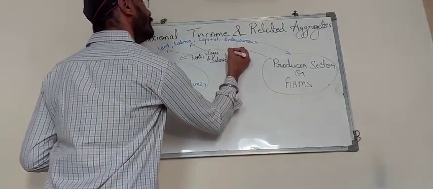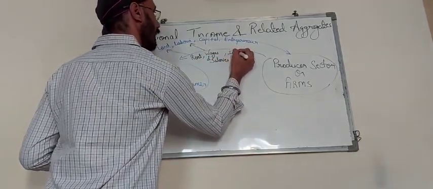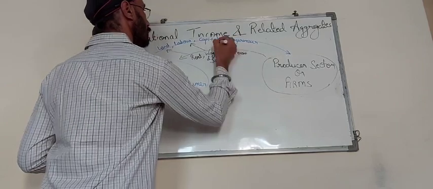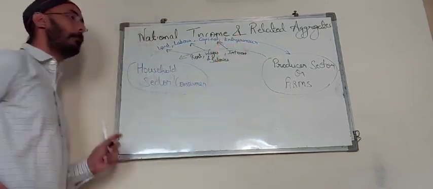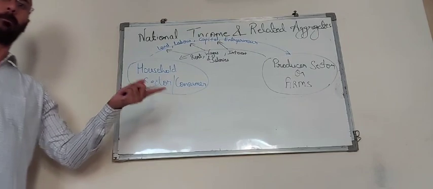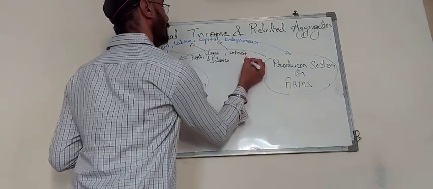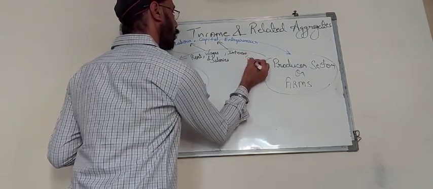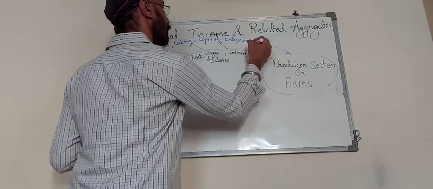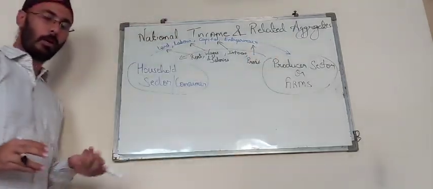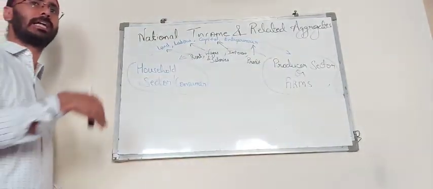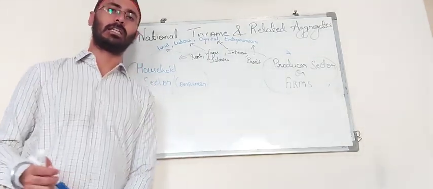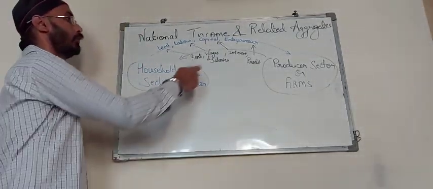For the capital, we get interest on the capital that we have invested. Interest is paid for providing capital to the producer sector, and profit, the fourth part, we get for entrepreneurship. Being a producer or entrepreneur, the person is taking the risk of the production process, and he gets profit for that.